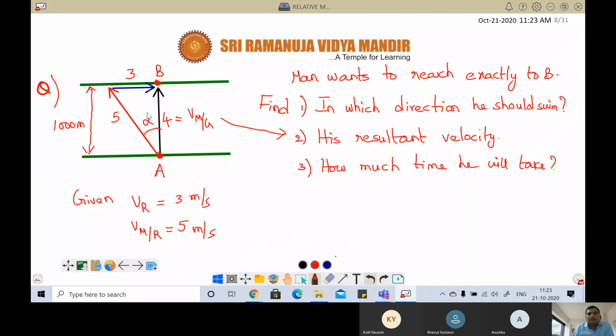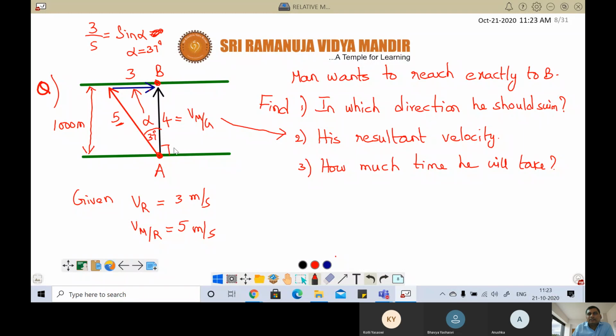Let us say this is some alpha, because I know opposite side and hypotenuse. Opposite side is 3, hypotenuse is 5, which is nothing but sine alpha. Sine alpha is 3/5 means alpha is equal to 37 degrees. So that means this angle is 37 degrees.